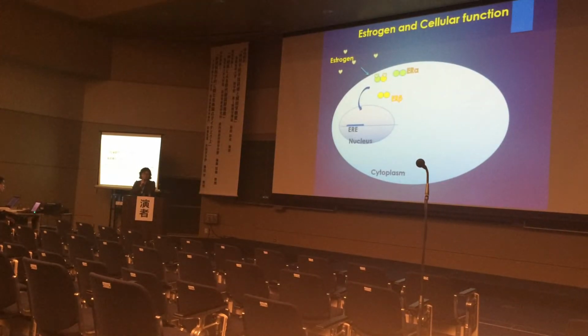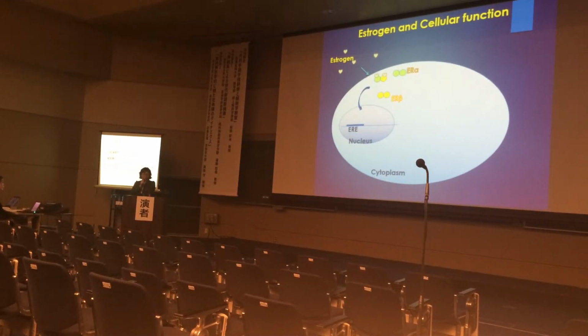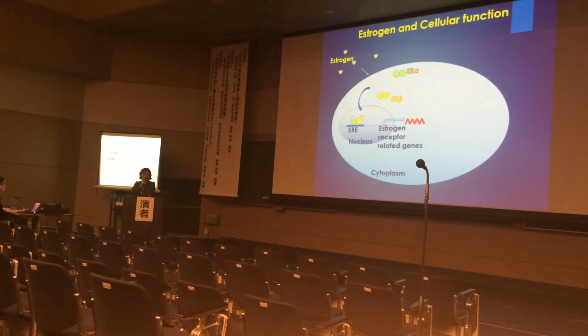And estrogen is very important for cellular expansion. When estrogen enters the cells, estrogen receptor alpha and beta carry the estrogen and bind to the ERE binding sites of the estrogen receptor related genes, and it induces the transcription of estrogen receptor related genes, resulting in many cellular functions.